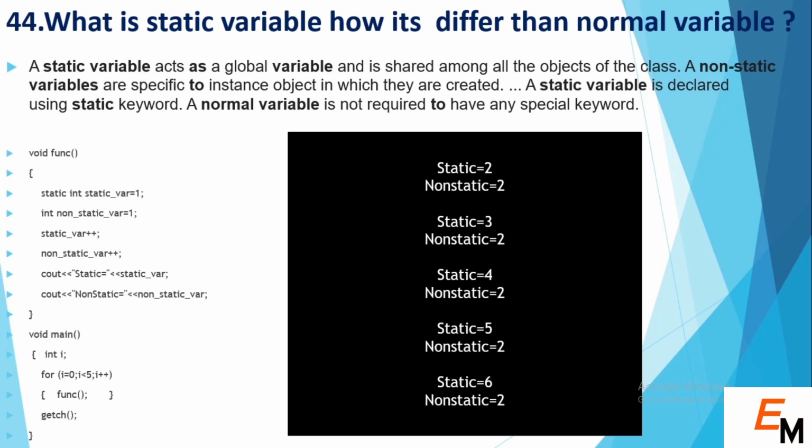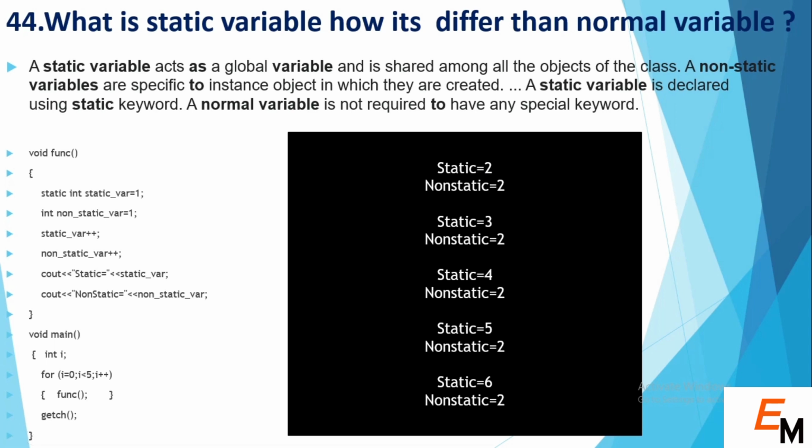If you talk about the code, we created a fun function. Inside the fun function we create a static variable and a non-static variable, and we increment both of them. When this function is called from void main, the first time, the static variable is assigned 1 and the non-static variable is assigned 1, and after that it will increment by 1 and print 2.